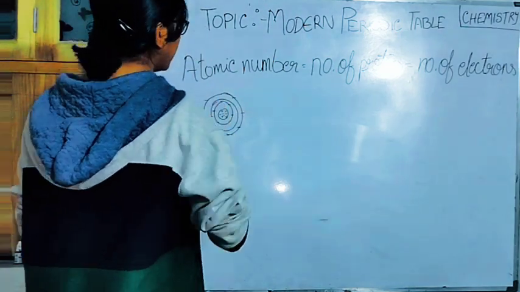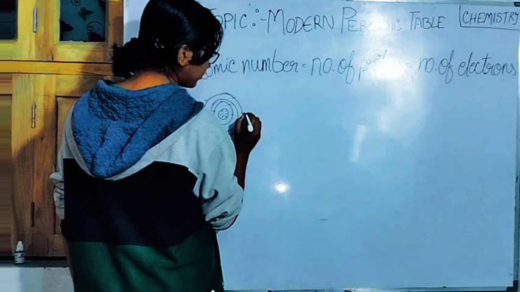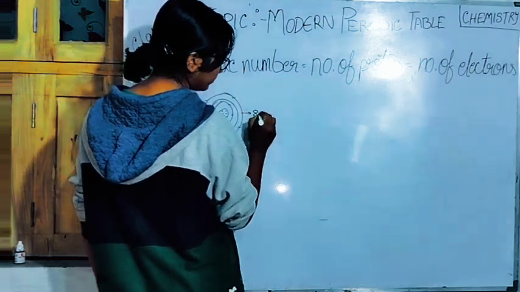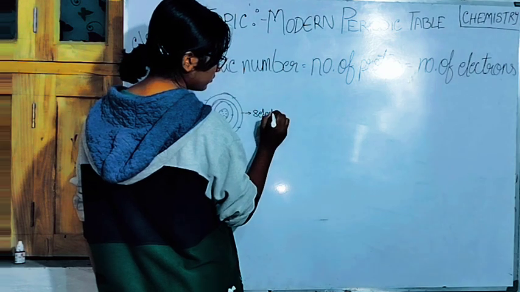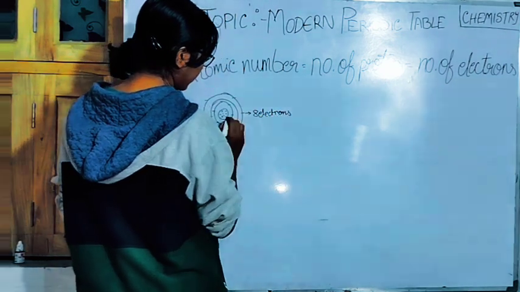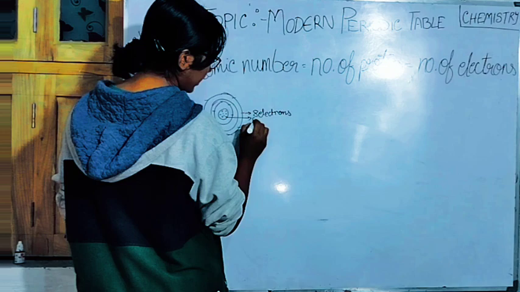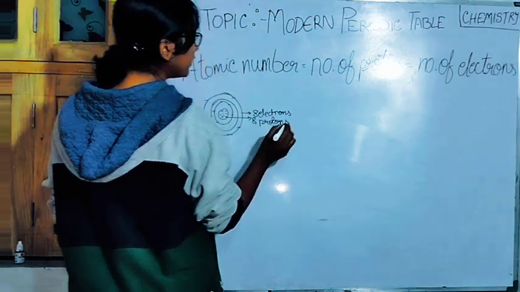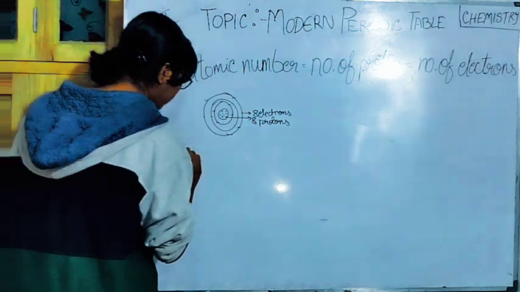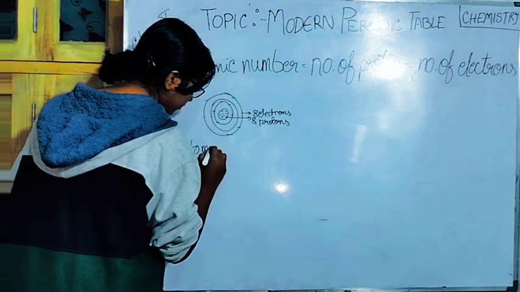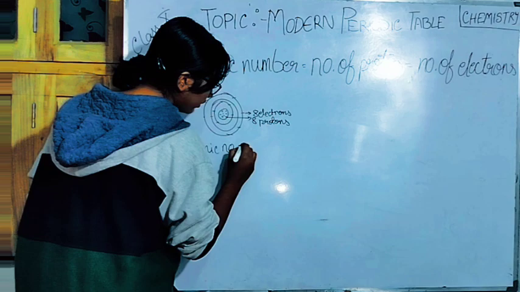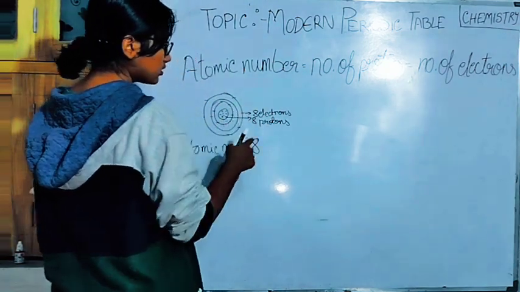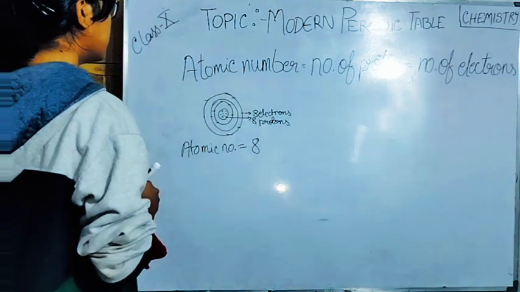So, in an atom, suppose this constitutes 8 electrons and it constitutes 8 protons, then what will be the atomic number? The atomic number will also be 8, because 8 protons and 8 electrons, thus it will be 8.